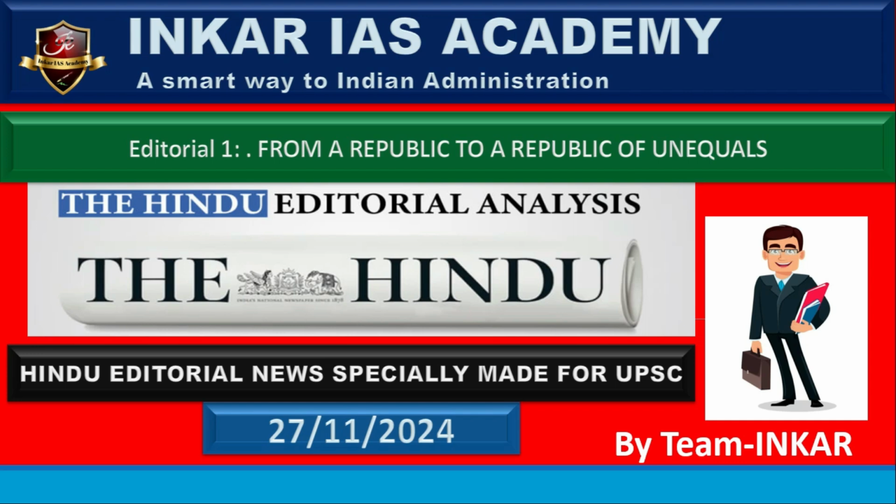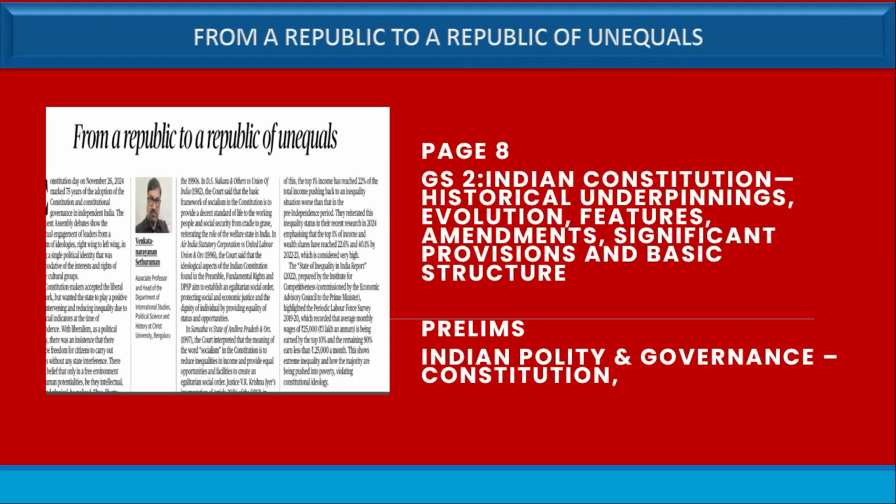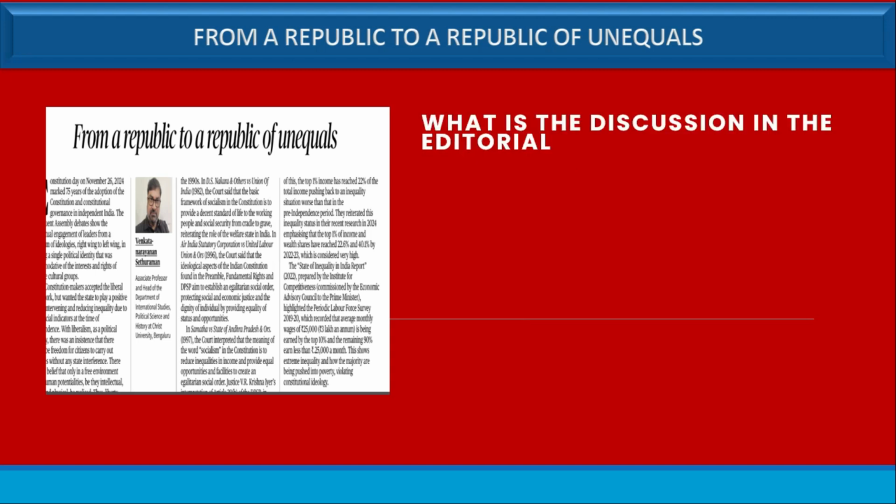This topic from the editorial, that is from Republic to Republic of Unequals. This topic is concerned with GS2 Indian Constitution: historical underpinnings, evolution, features, amendments, significant provisions and basic structure, and also with the topic of Indian polity, governance and constitution. So first of all, what is in the discussion in the editorial?